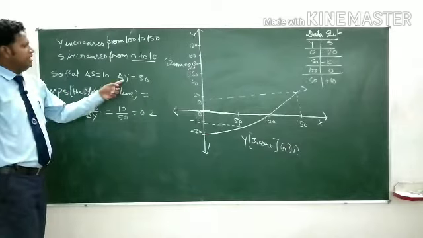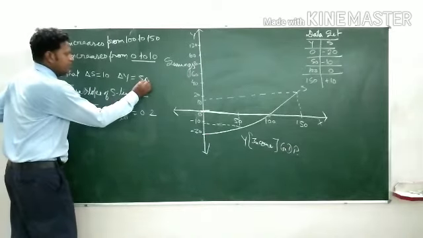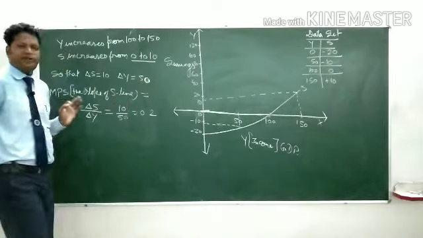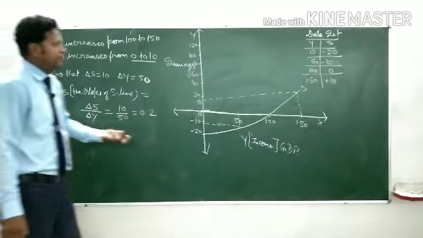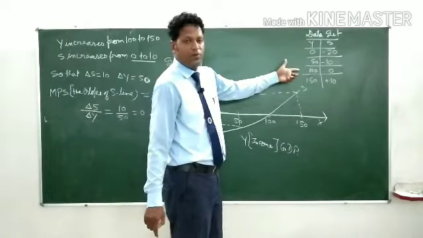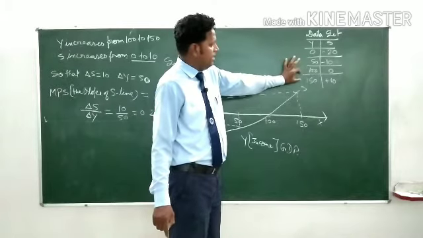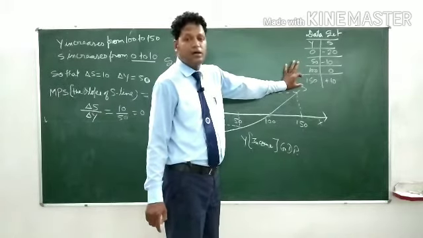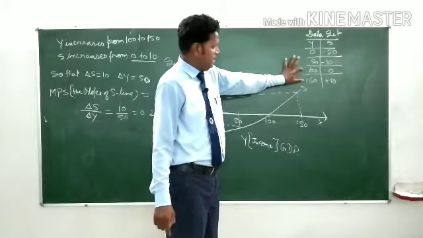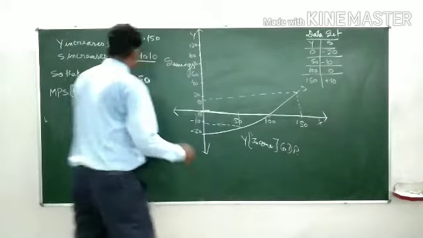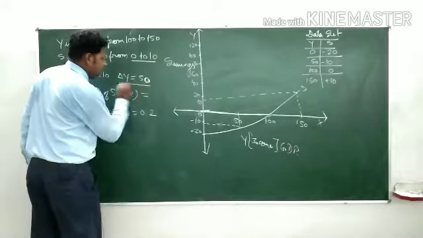Change in the income is 50. How is the change in Y 50? Earlier income was 100 and now income rises from 100 to 150, so the change in income is 50.